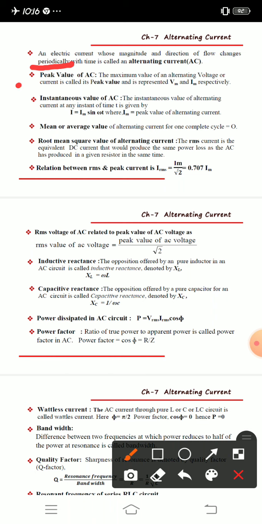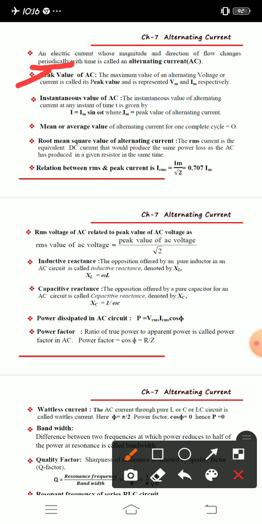So first we'll deal with the peak value of alternating current. What is the peak value? The name itself indicates peak, that is, whenever we get the maximum value.